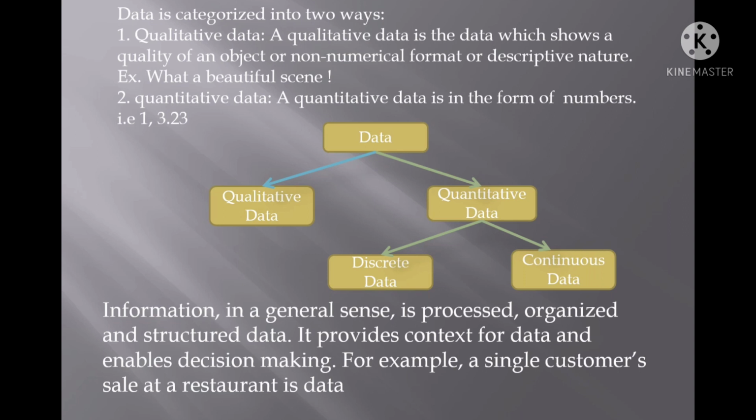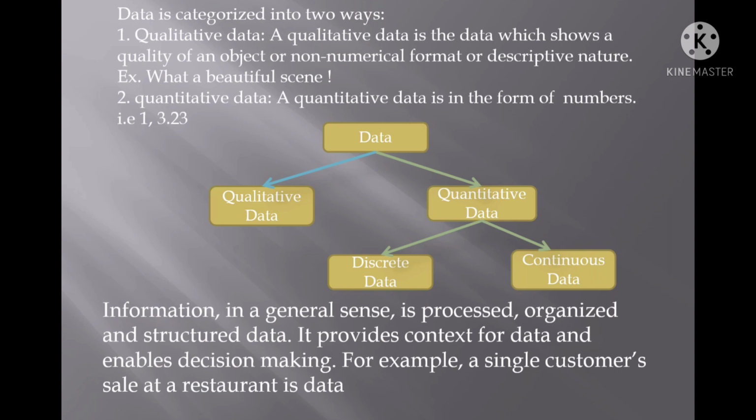And the second one is the quantitative data. The quantitative data is the data that is in numerical form. The data may be 1 or maybe 3.23, that is decimal format. The data we will consider as quantitative data.